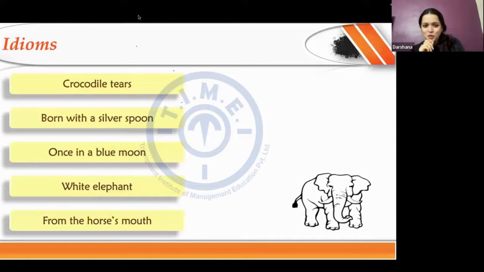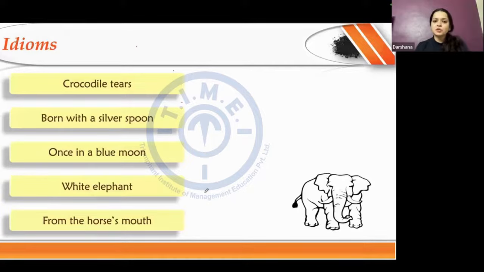Yeah, from the authentic source. Correct. Why white? Yeah, good question. White elephant, white चीजों को maintain करना कितना difficult है ना? It's so difficult ना? White कपड़े पहनो तो सबसे ज्यादा tension होता है कि कहीं कुछ गिर गया तो, कहीं कुछ लग गया तो. That is why white elephant. Okay.